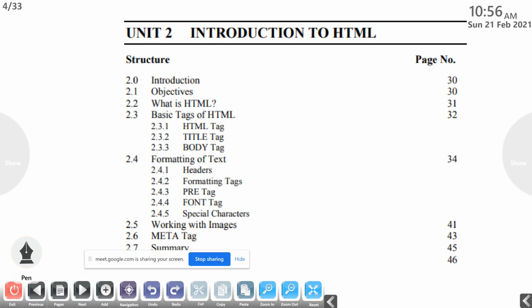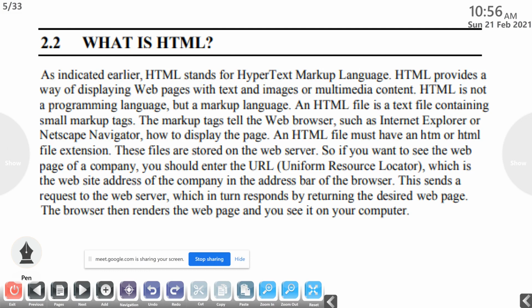Unit 2 is introduction to HTML. In this unit we are discussing the introduction, objectives, what is HTML, basic tags of HTML, the HTML tag, title tag, body tag, then formatting the text, headers, formatting tags, pre tag, font tag, then special characters, working with images, and the meta tag. All these we will discuss, and we will try to complete this unit today itself.